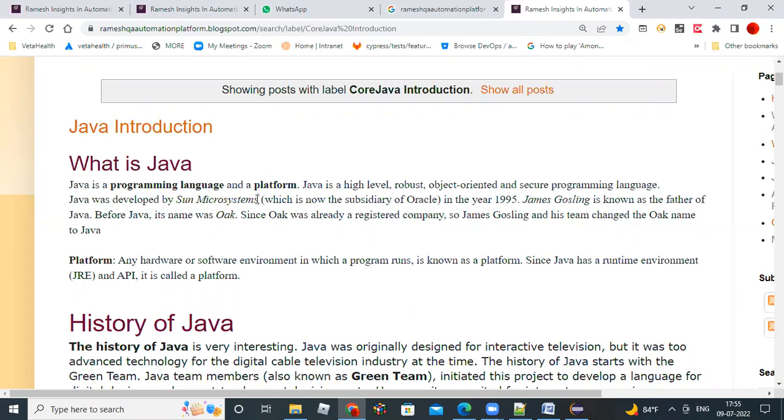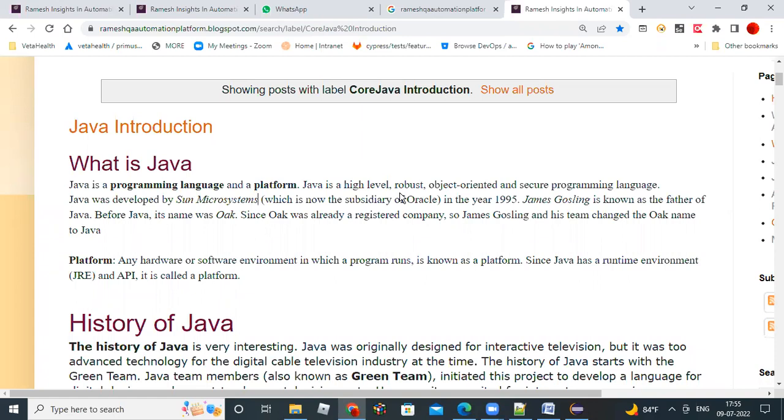And Oracle has released a lot of releases. Every 6 months, one release, in March and September. Now Java 18 is already rolled out, but we don't need Java 18 for our automation purpose.